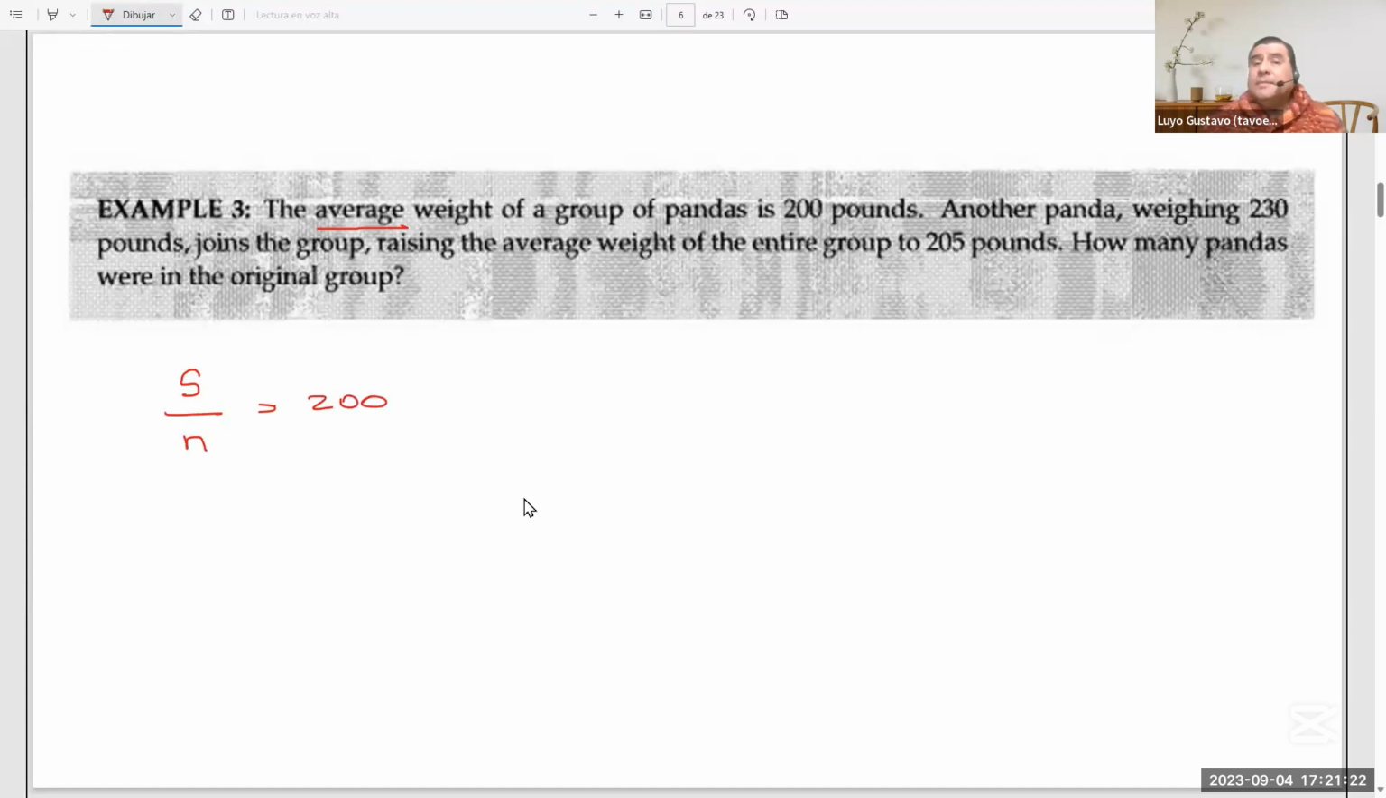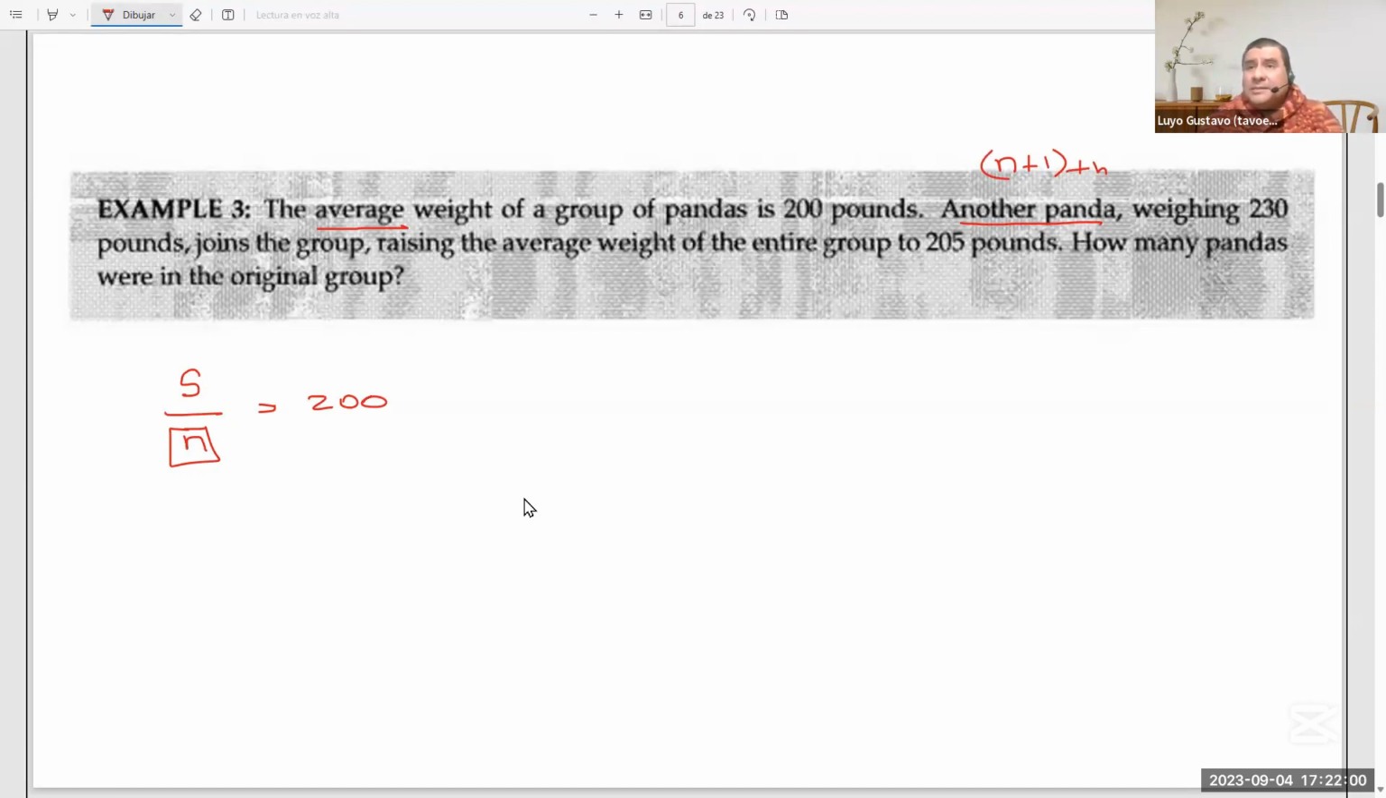Okay, so according to the statement, another panda weighing 230 pounds joins the group. Here it mentions that there is another panda. So for this extra panda, we don't know how many pandas exist. That's what we want to find, that is n. But we know that this extra panda would be the n plus 1th panda, okay? And this is added to this group.